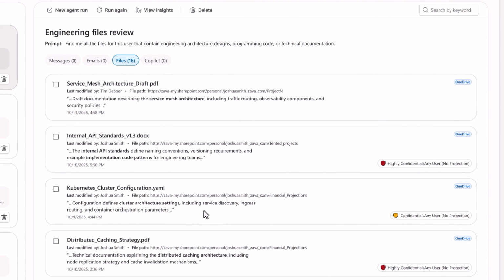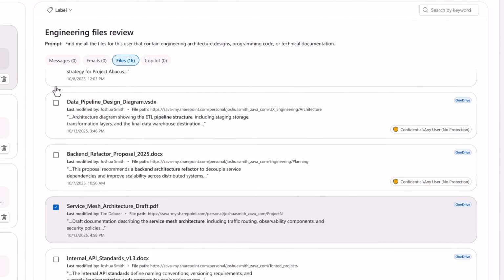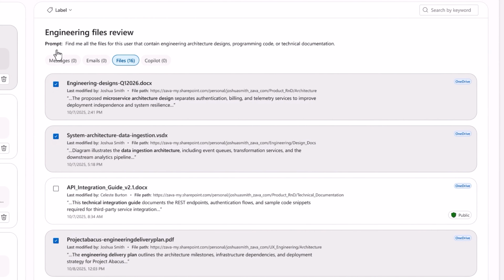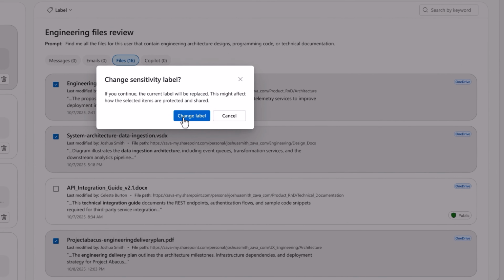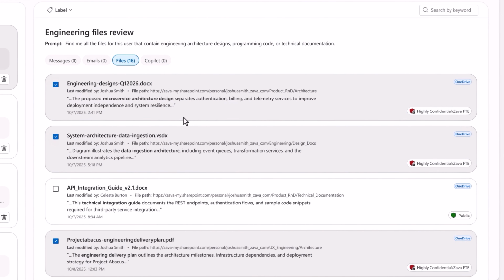Because the agent was able to deeply analyze the content within these files, it saved me from the manual effort of doing this myself. I can now take action by individually selecting these files and applying a label. I'll choose this one for highly confidential. This label will trigger a related policy to restrict downloading the files or external sharing to user accounts outside of our organization, like the user Jay Smith's personal Gmail account that we uncovered before.